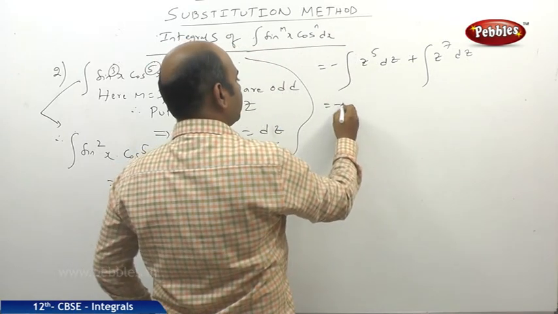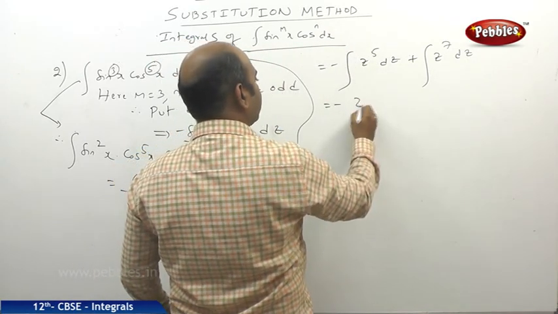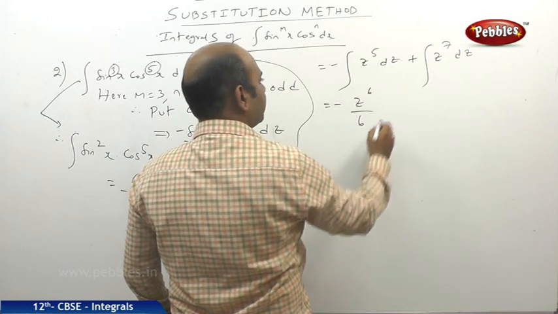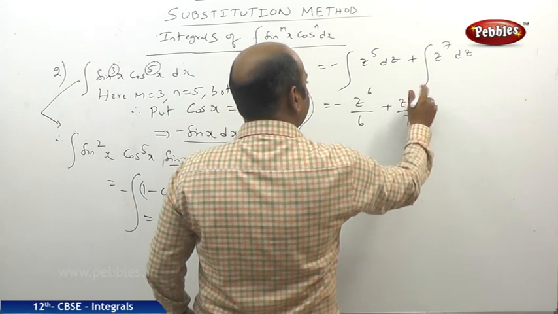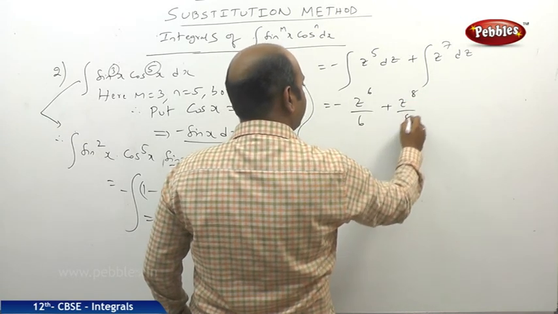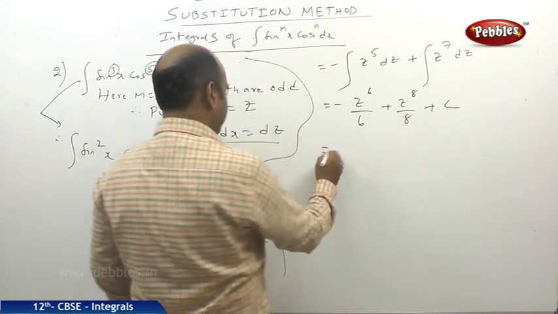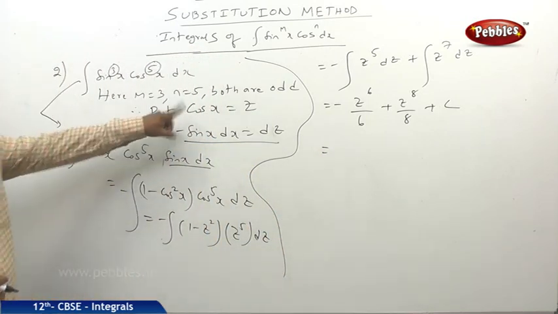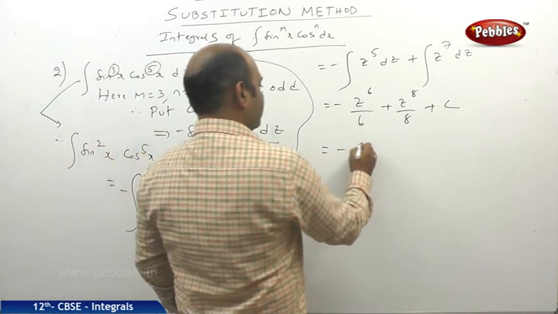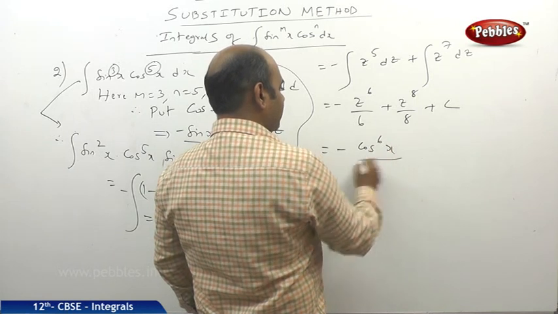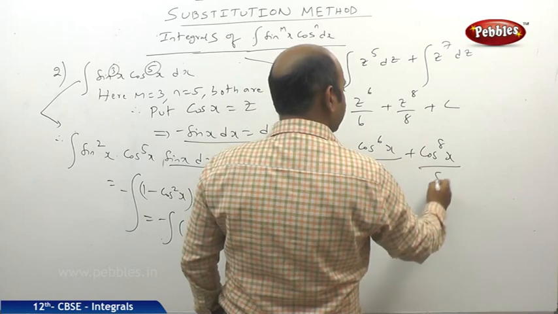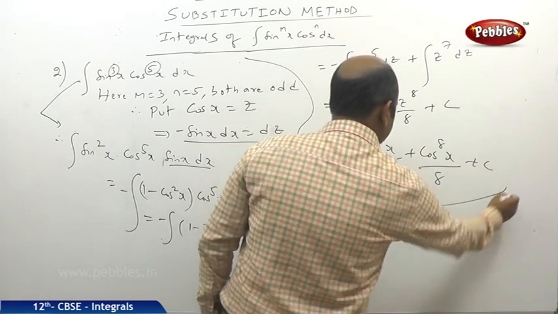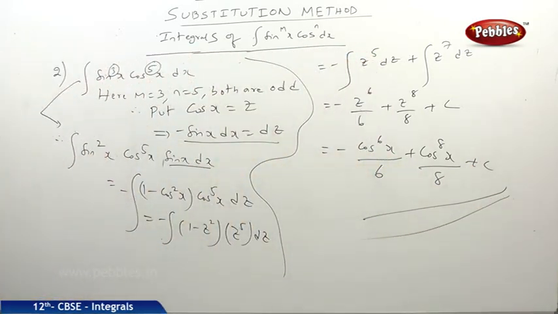So finally it reduces to minus of integral of z power 5 means z power 6 by 6, and here z power 7 by 7, z power 8 by 8 plus c. But in place of z, what should we write? cos x. So what happens? Minus cos power 6 x by 6 plus cos power 8 x by 8 plus c. This is our final output. I think you are clear with this particular pattern.